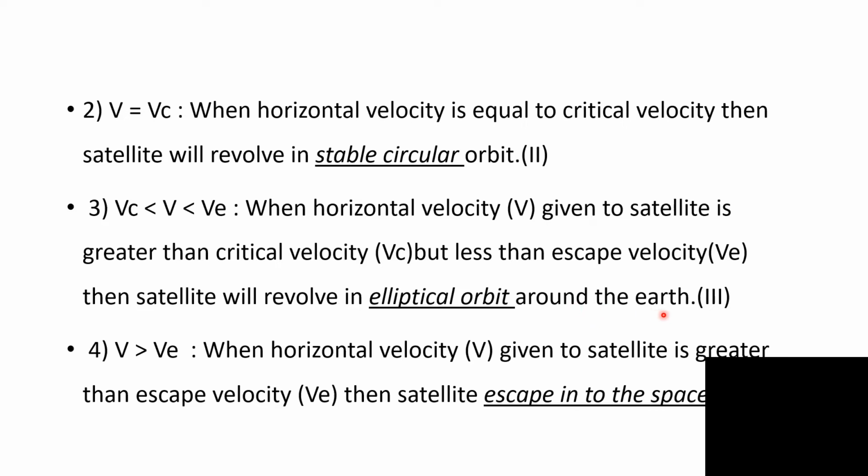This is represented by path 3 in the above diagram. And last, fourth case, when the horizontal velocity given to the satellite is greater than or equal to escape velocity, then the satellite will escape into space from Earth's gravitational influence.